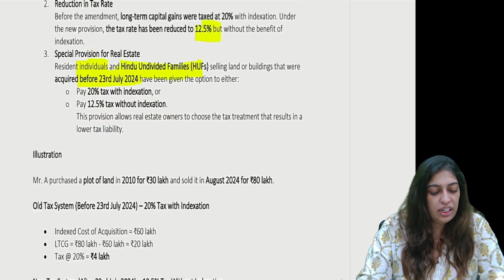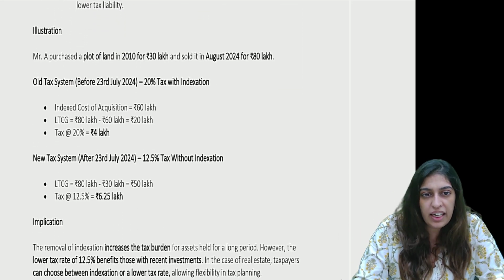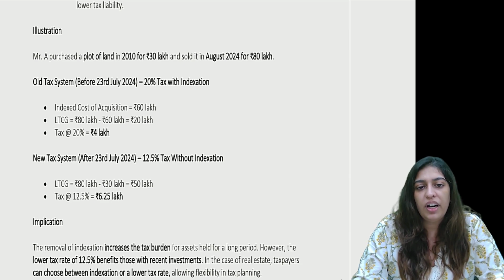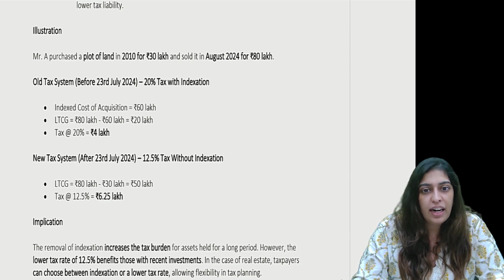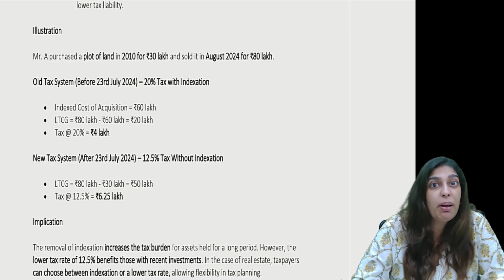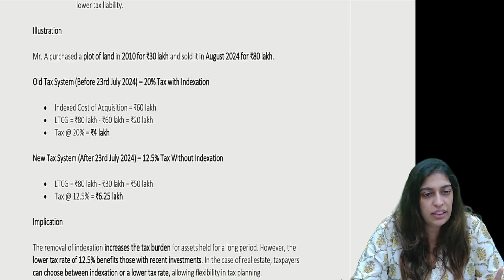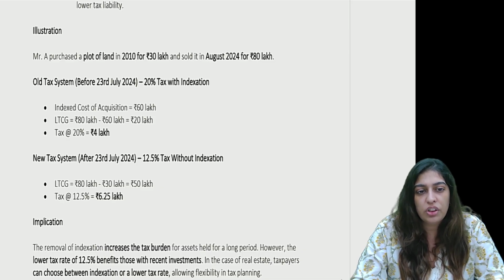Now there is an example over here, let's go through it. Mr. A purchased a plot of land for 30 lakhs in 2010, sold it for 80 lakhs in 2024. Now, because it is after 23rd July 2024, I have two options because my purchase was done before 23rd July 2024 and it is a real estate transaction. The indexed cost of acquisition, when I index it, becomes 60 lakhs. So LTCG is 80 minus 60, 20 lakhs. I pay tax at the rate of 20%, which is 4 lakhs.